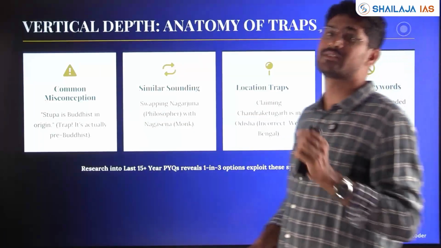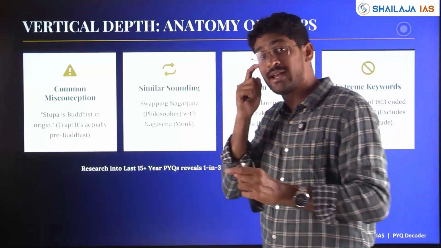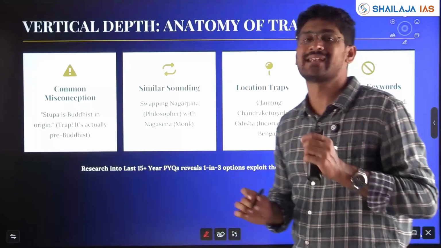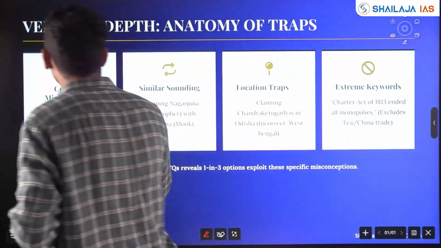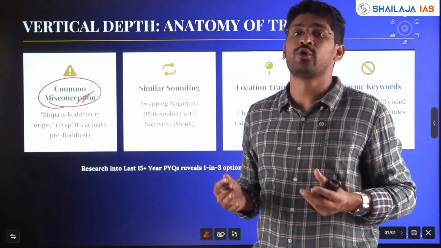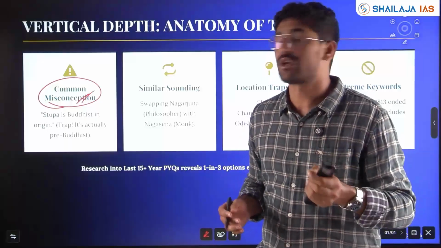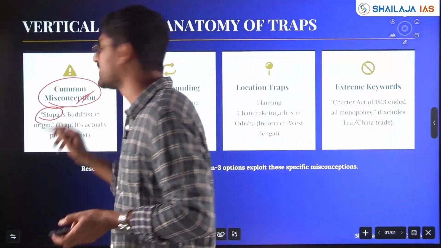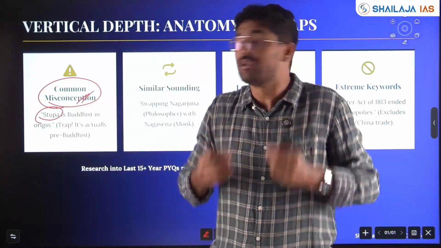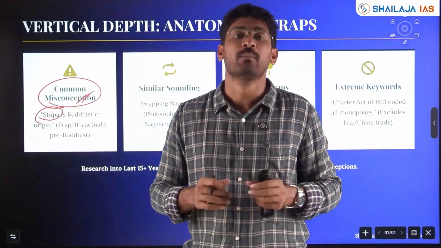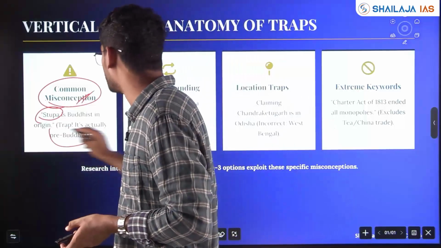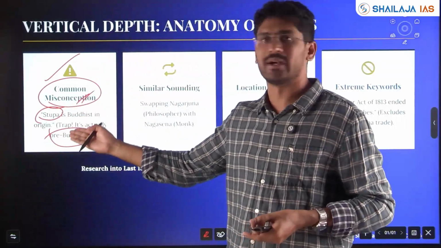So what are the traps in UPSC? How he has kept the traps, we'll see which are the important logical fallacies and traps he'll keep here. Common misconception he'll keep. You believe, or it is widely believed to be true, however it is logically and historically incorrect. For example, stupa is of Buddhist origin. What we think is, we have not heard of stupas before Buddhism, so we think stupa is of Buddhist origin. No. Buddhists adopted stupas. However, stupas were there before also. It was pre-Buddhist. It is a trap asked in the 2023 or 2024 question.